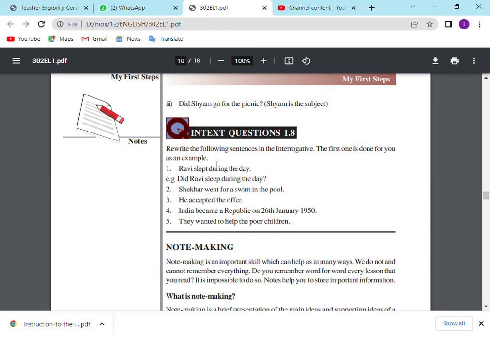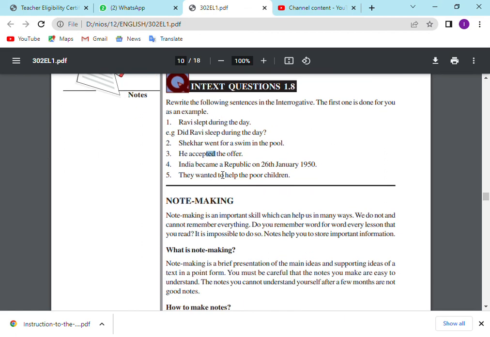Again, we can see some examples. We have read these sentences for past tense, for interrogatives, questions. Ravi slept during the day. How can you say it? First you have to convert this into present tense. Did Ravi sleep during the day? Okay. Sekar went for a swim in the pool. Just convert this into present. Sekar go for a swim in the pool. Did Sekar go for a swim in the pool? He accepted the offer. Just remove this ed. Did he accept the offer?